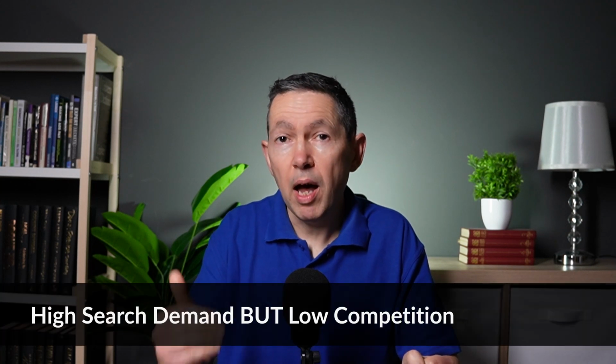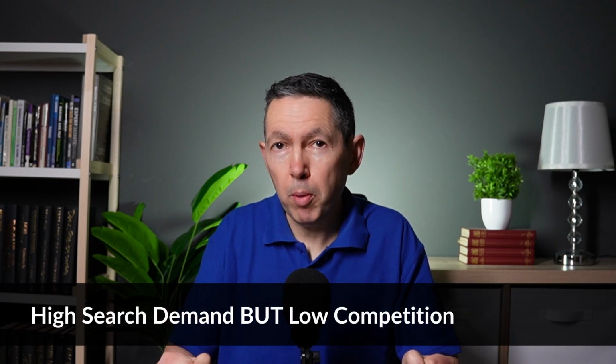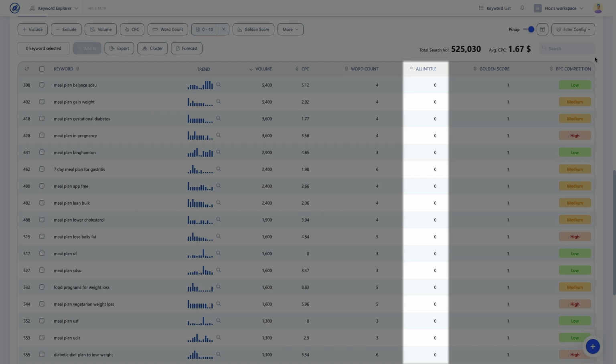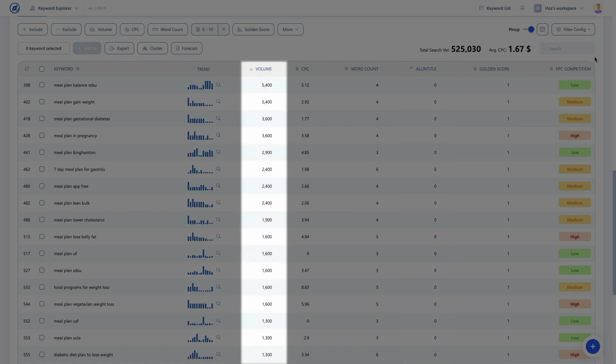Essentially, it's a data-driven way of finding keywords that have high search demand but low competition. In other words, keywords with great potential to rank. We determine the level of competition by using the all-in-title operator and the level of demand by the search volume. To master this concept, make sure you watch the What is Keyword Golden Filter and How to Use It lesson